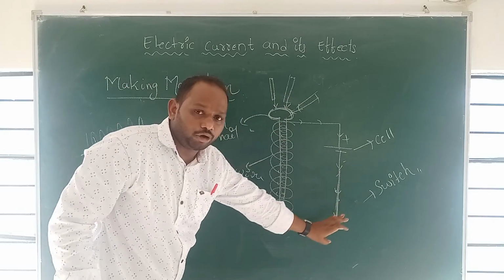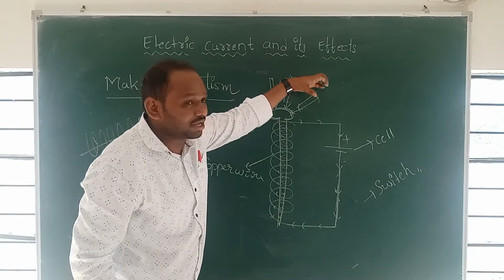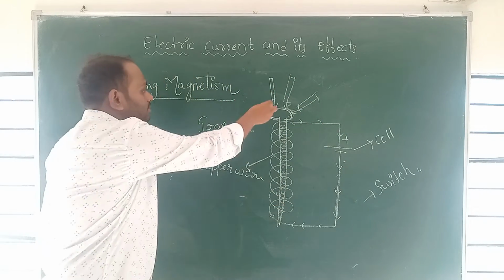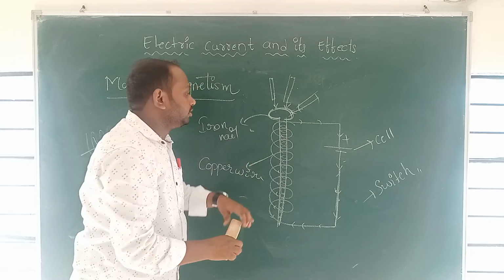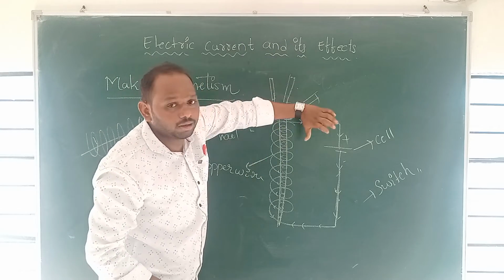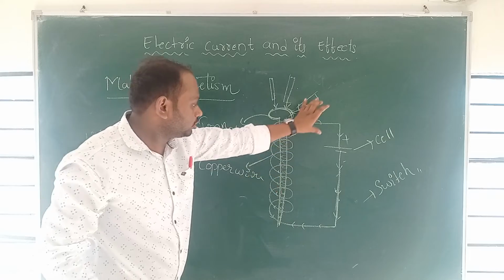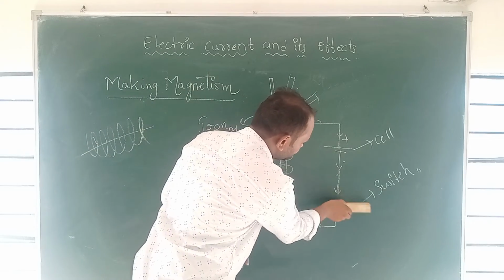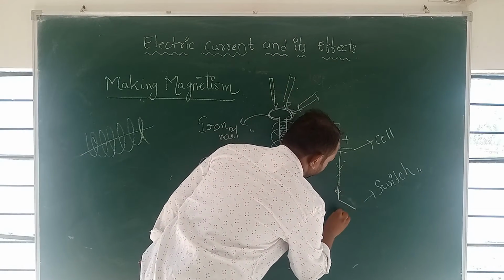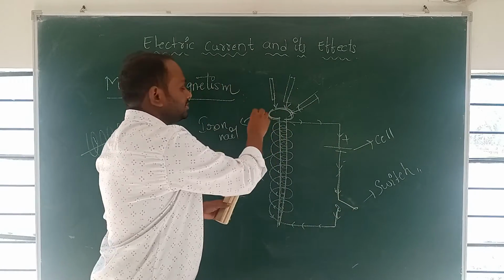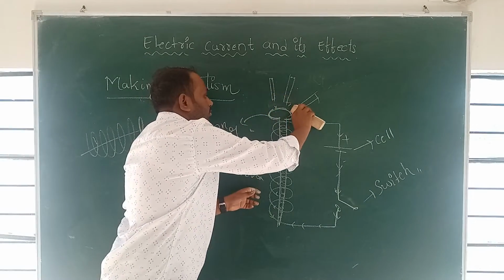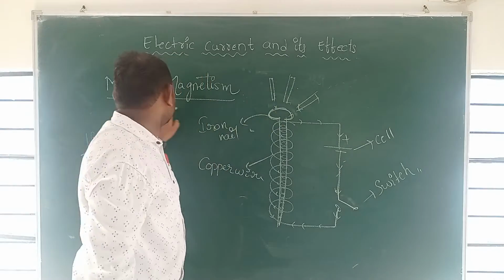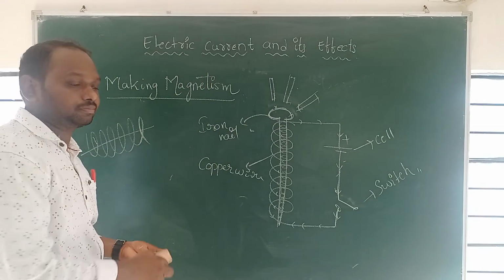When the current is flowing in the direction, automatically the iron nails will be attracted towards this big iron. These are small irons and this is the big iron. The small irons will be attracted towards the big iron because the current is traveling continuously. When the switch is off, the iron nails will not be attracted. When the switch is on and the current is traveling, the iron nails will be attracted. So that is making magnetism.